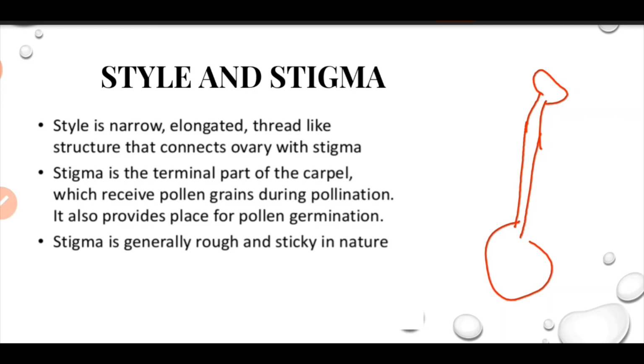The stigma is the terminal part of the carpel which receives the pollen grains during pollination, and it also provides a place for pollen germination. The stigma is rough and sticky in nature.